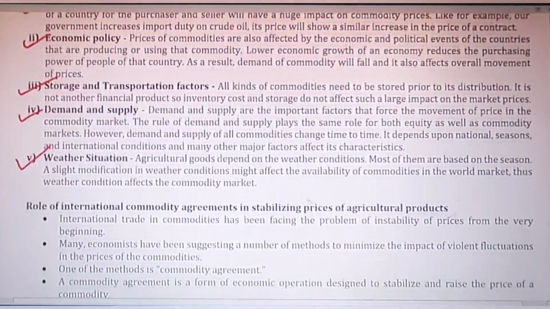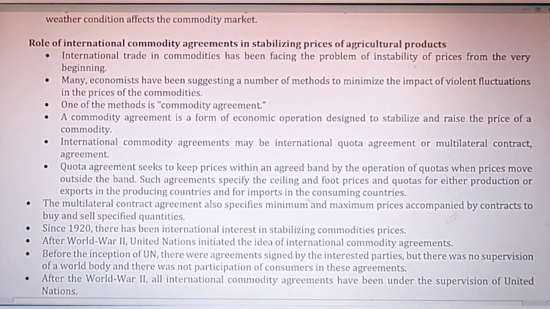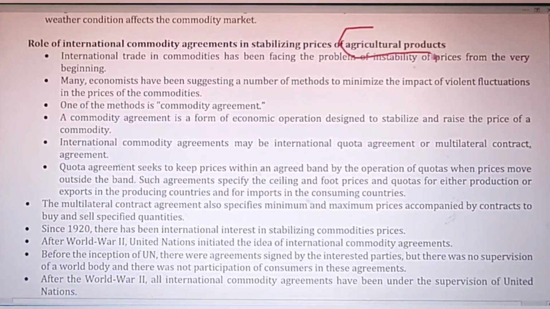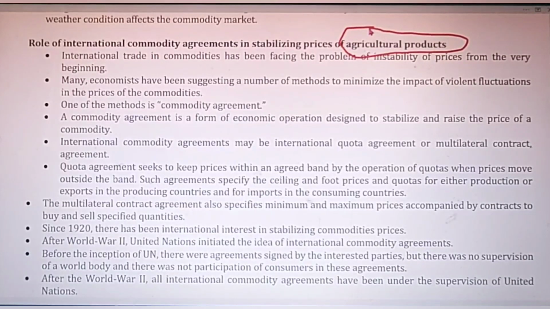बहुत simple question है. And let's see what is the role of international commodity agreements in stabilizing the prices of agricultural products. Agricultural products, ये generally the most important product because it requires for living.